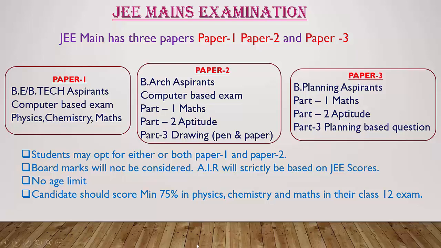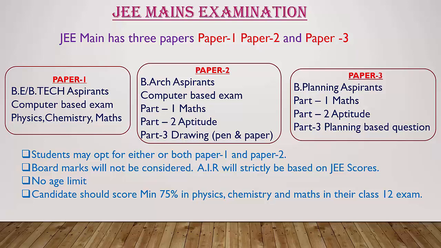Then the third point is that there is no age limit. Whether you are in PU, second PU, appearing for 12th standard, or if you have passed 12th standard, there is no age limit to write the JEE Main examination. The fourth point: candidates should score a minimum of 75% in physics, chemistry and mathematics in their class 12 exam.